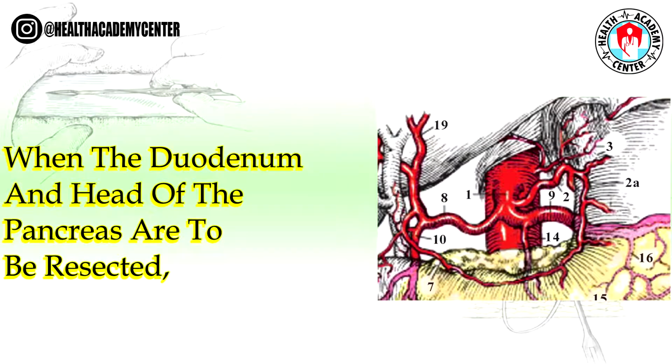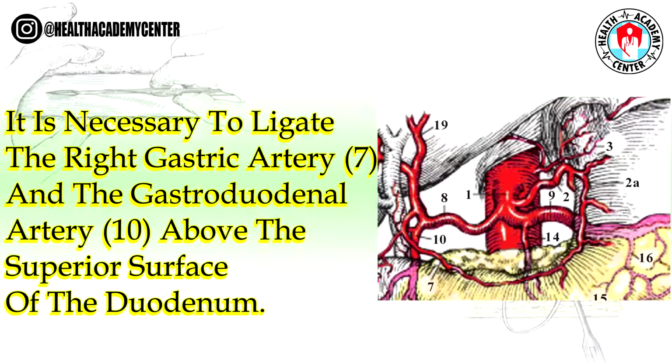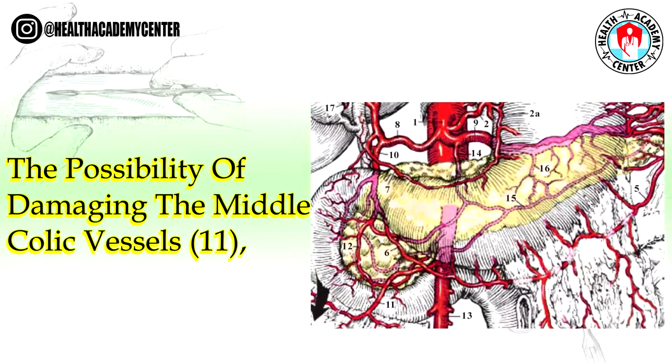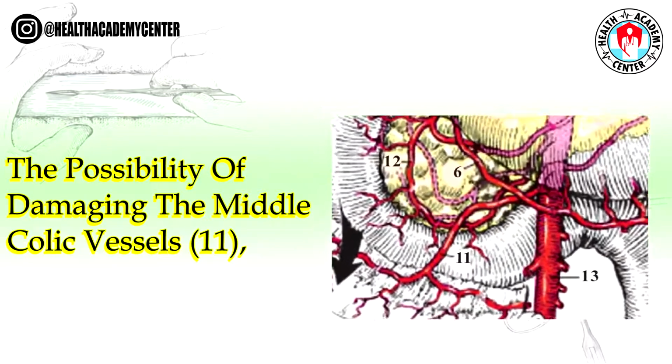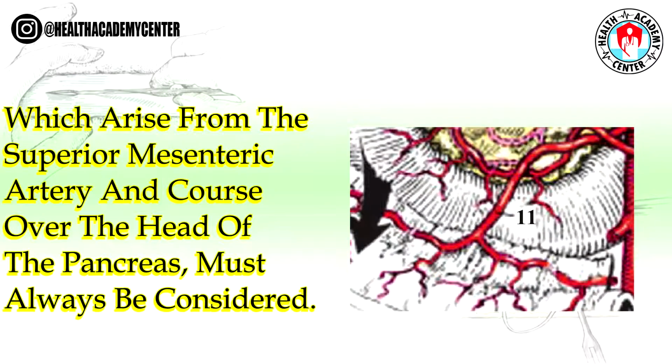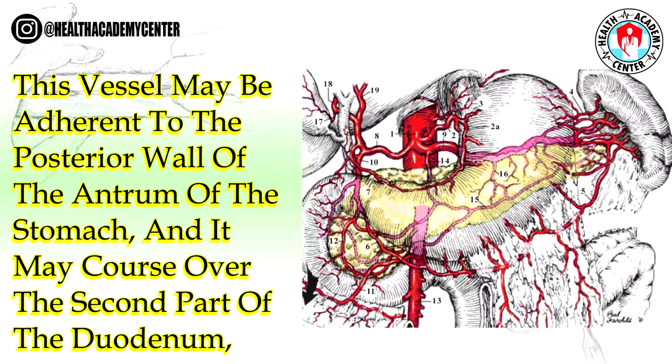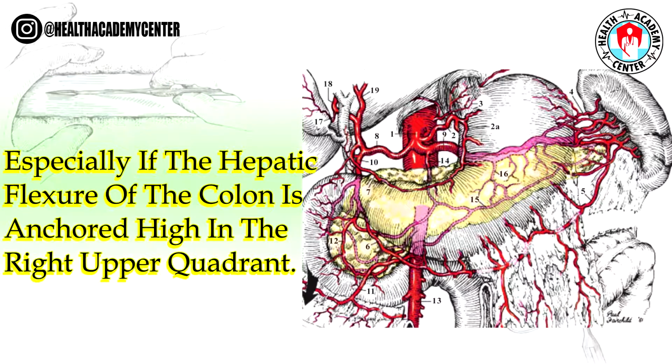When the duodenum and head of the pancreas are to be resected, it is necessary to ligate the right gastric artery, 7, and the gastroduodenal artery, 10, above the superior surface of the duodenum. The possibility of damaging the middle colic vessels, 11, which arise from the superior mesenteric artery and course over the head of the pancreas, must always be considered. This vessel may be adherent to the posterior wall of the antrum of the stomach, and it may course over the second part of the duodenum, especially if the hepatic flexure of the colon is anchored high in the right